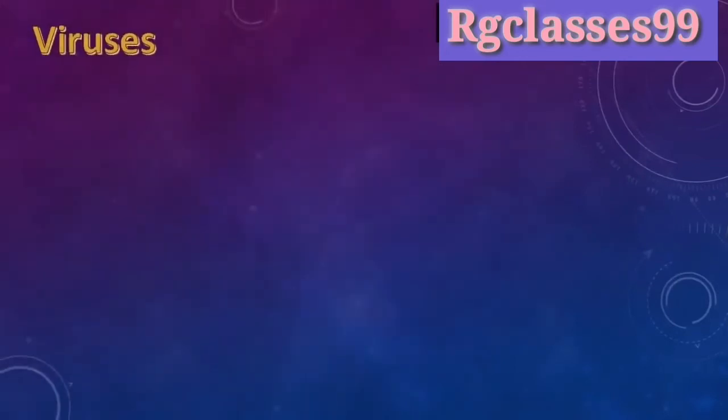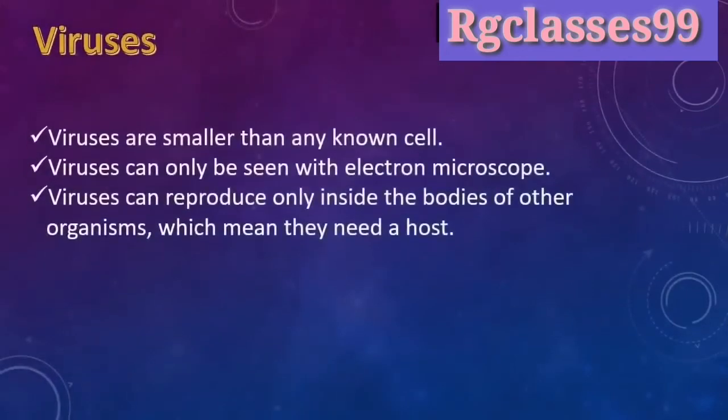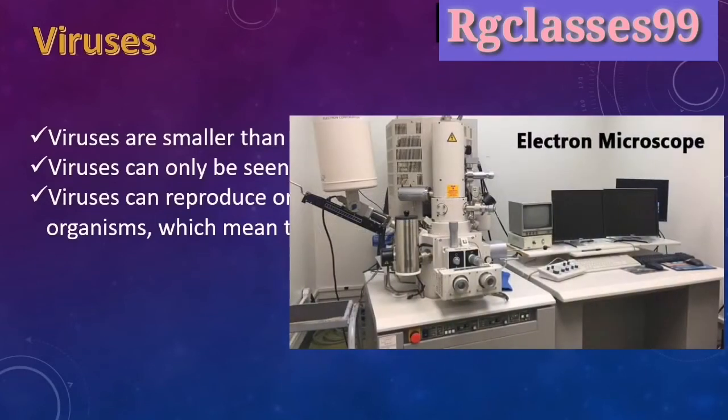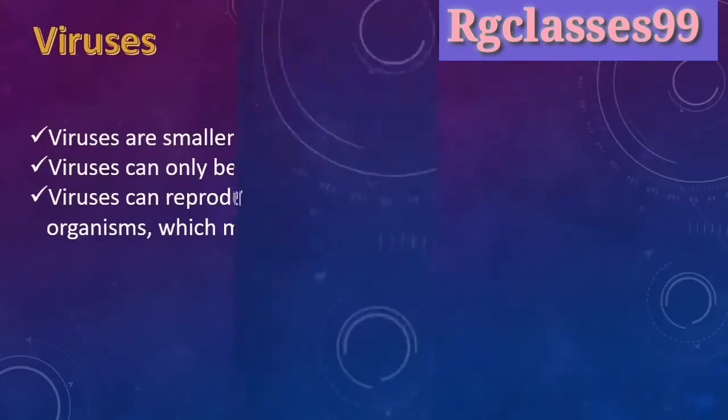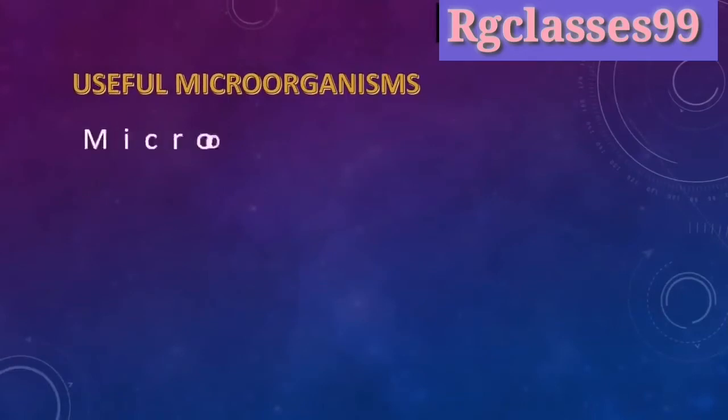Now virus. What is a virus? Viruses are smaller than any known cell. Right now the famous one is coronavirus, COVID-19, a very famous and very dangerous virus. Viruses can only be seen with an electron microscope. Viruses can reproduce only inside the bodies of other organisms, which means they need a host. Without a host, reproduction is not possible.